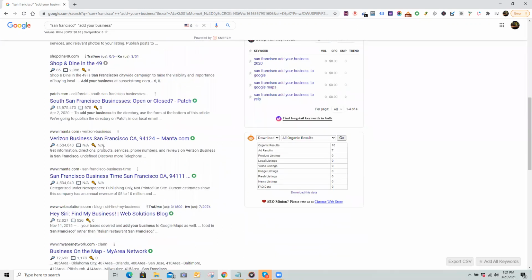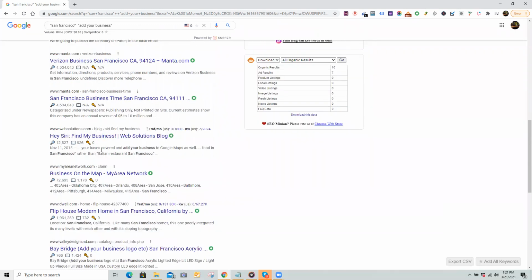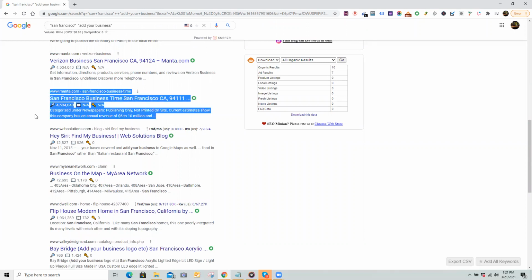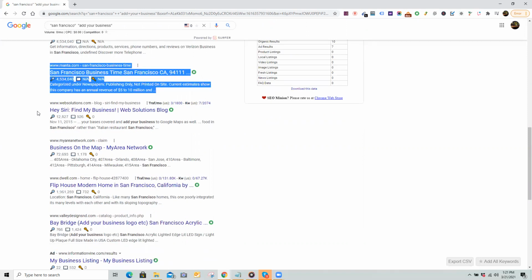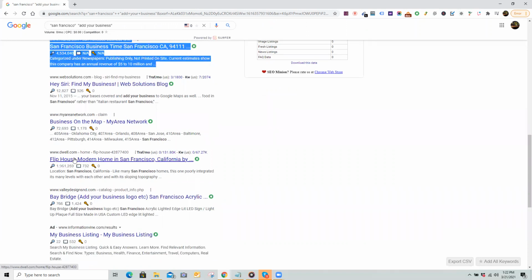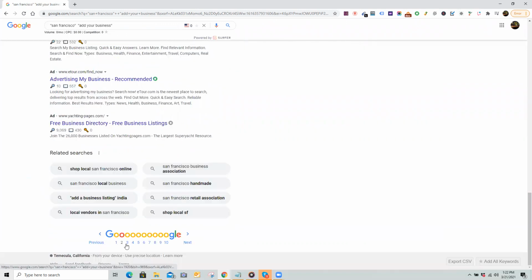Patch is a good one. Monta is a good one, but that's typically something someone already has. Yeah, actually, no, something like Monta you don't want to use because Monta is a main local listing. We're really looking for something like, say, business area map. You can use this one. No, I don't want to use that one.